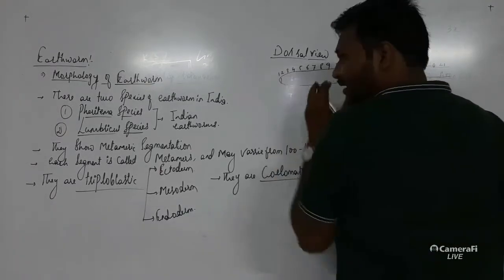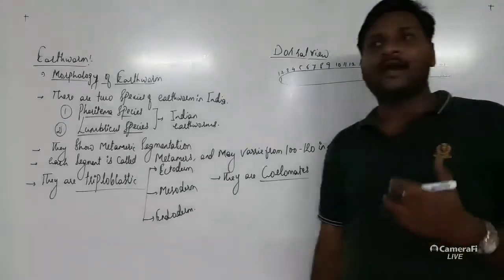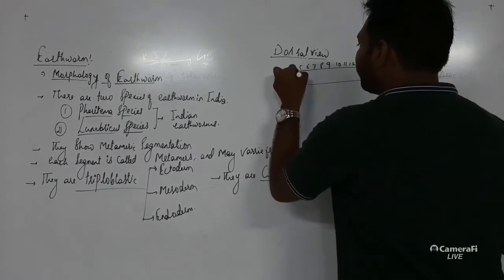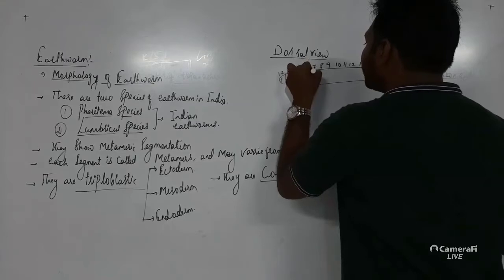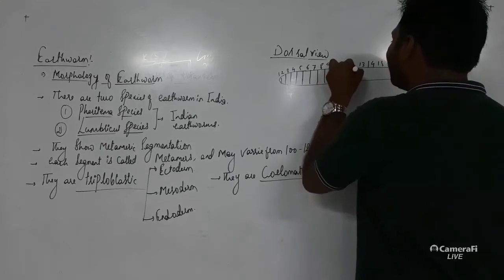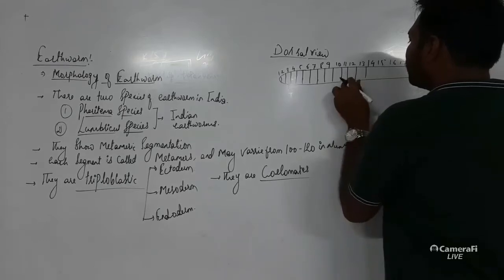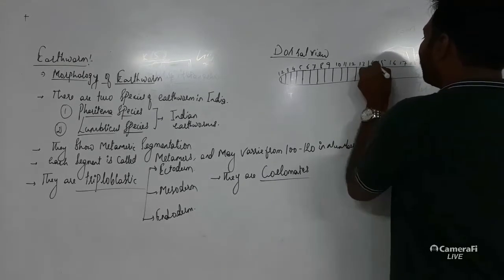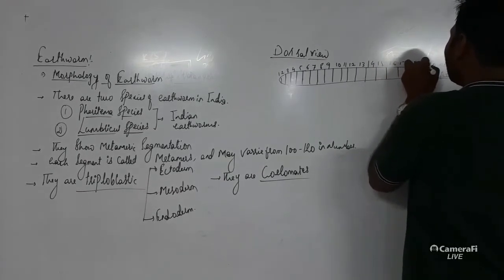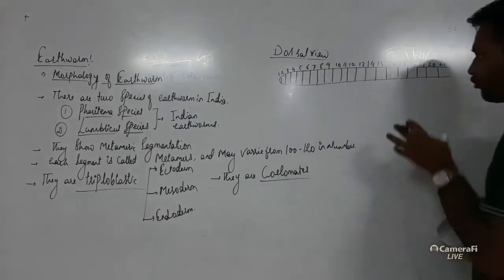Because when we talk of some morphological features, those features are well understood under these segments only. So first, this is the second segment, third, fourth, fifth, sixth, seventh, 8, 9, 10, 11, 12, 13, 14, 15, 16, 17, 18, 19, 20, 21, like this. So here are the 19 or 20 different segments.